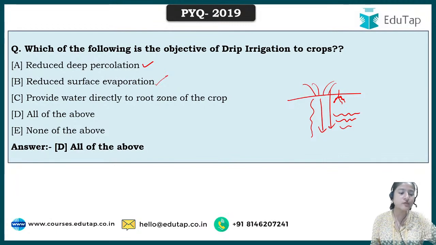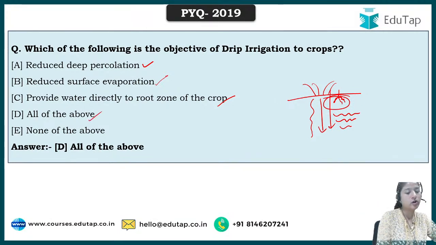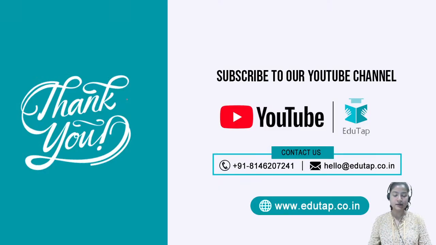Next comes providing water directly to the root zone of the crop, because ultimately plants absorb water from the roots only. So water is provided directly to the root zone, which is easier for the plant to absorb. And then all of the above is the correct answer, because everything is correct.